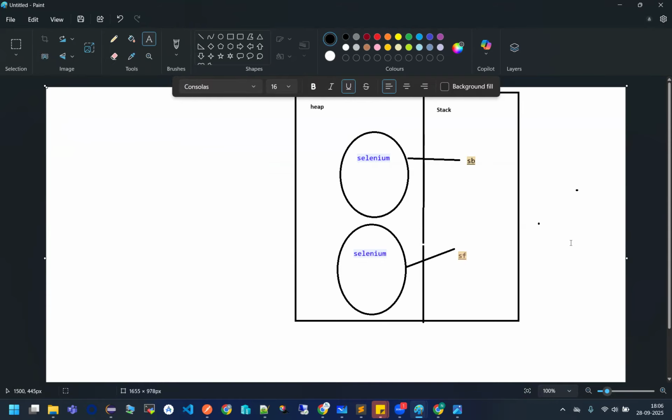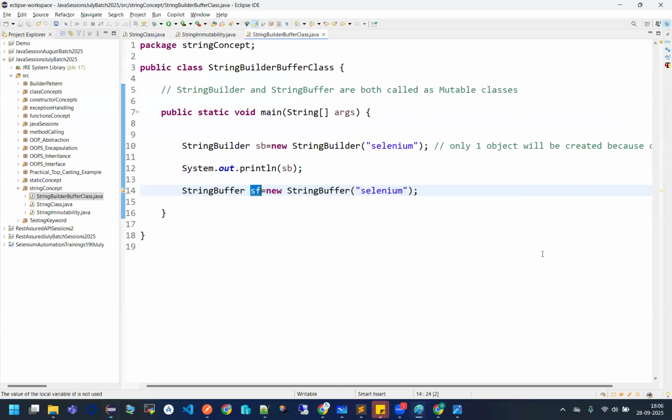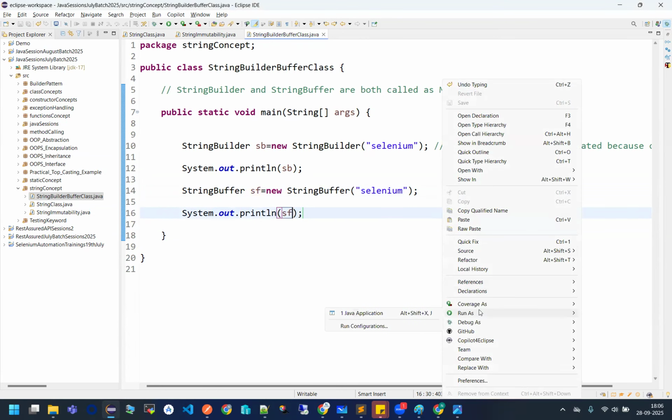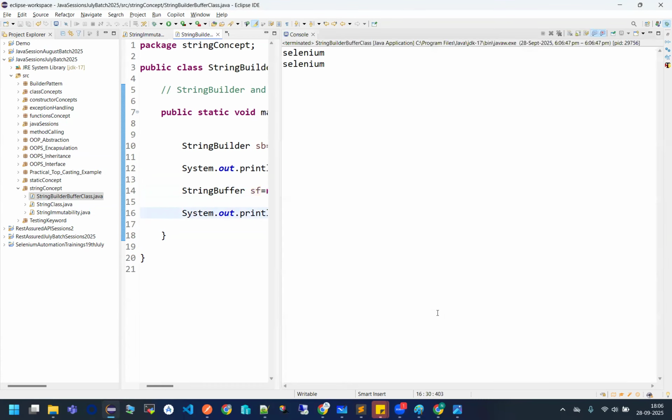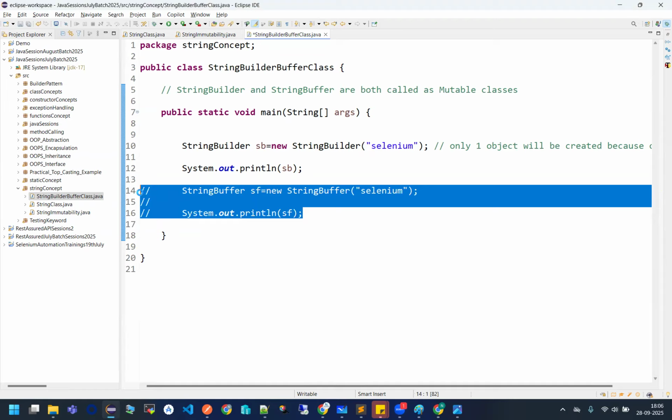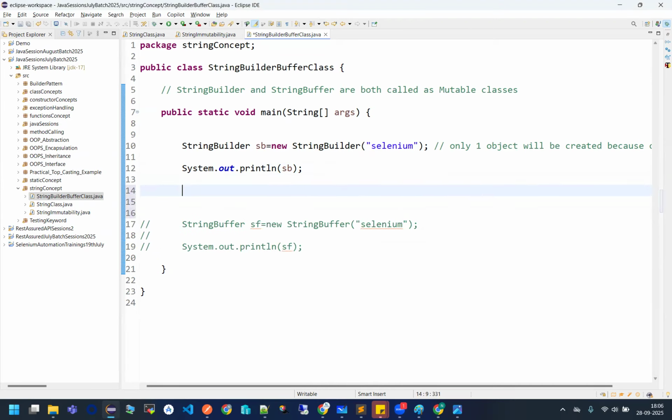Okay, fine. Let us just try to print this value also. SF, and see this. Okay, perfect. For time being, let us try to comment this out, guys, because let us see some different thing. If I have to concatenate my Selenium with some different string, how can I do? So in normal string, what do you use?